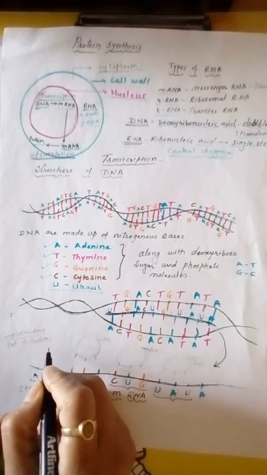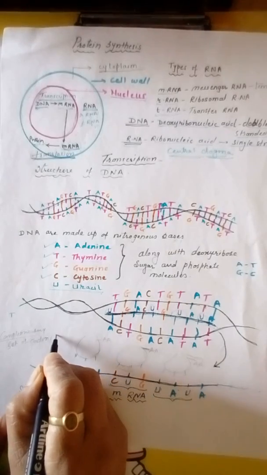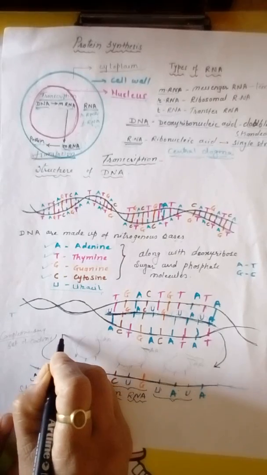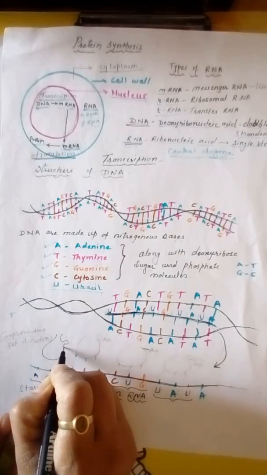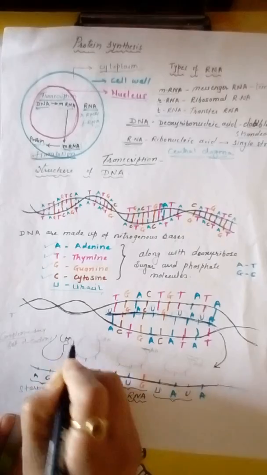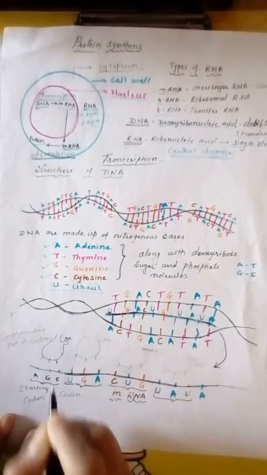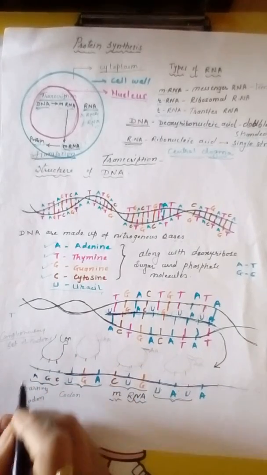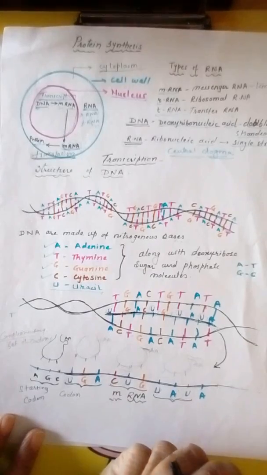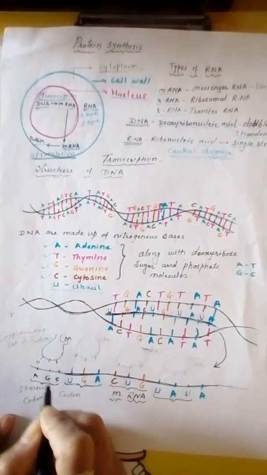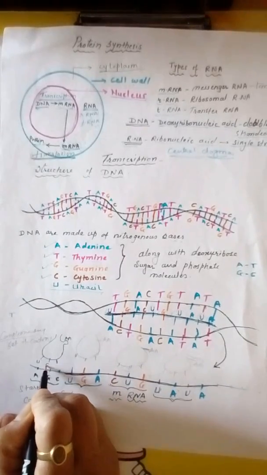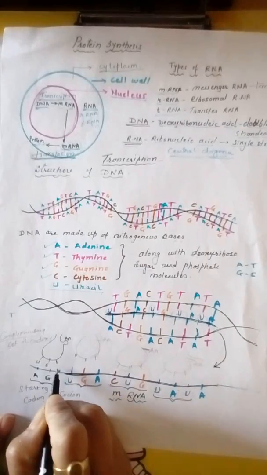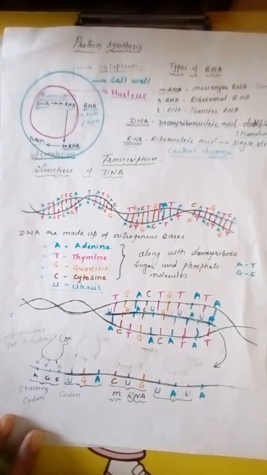Now here what will happen? Now transfer RNA along with mRNA will come here, having 3 complementary bases. For example, for A, the complementary is U. For G, C is the complementary, and for C, G is the complementary.